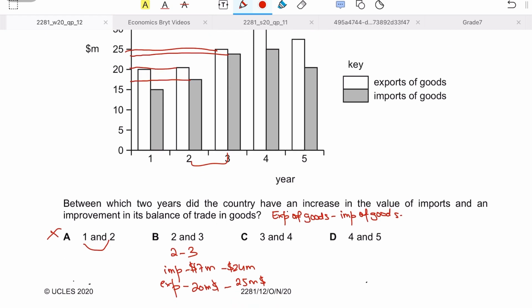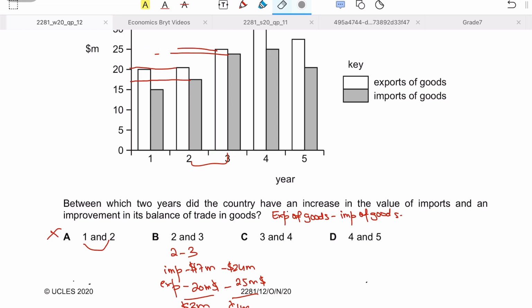So let's calculate the balance of trade position in year 2, and that would be 3 million. It would represent a 3 million surplus, and in year 3 the surplus is $1 million, which is 25 minus 24. So we can see that the surplus has reduced. The surplus has not increased from year 2 to year 3.